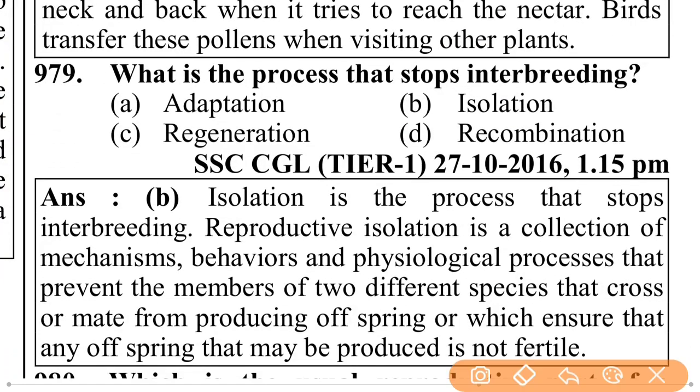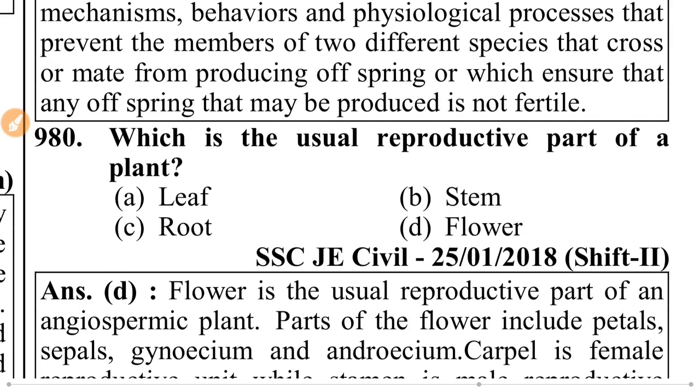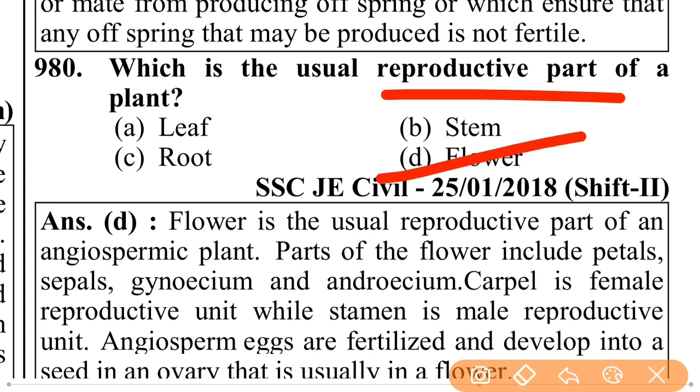What is the process that stops interbreeding? That is isolation. Isolation is the process that stops interbreeding. Reproductive isolation is a collection of mechanisms, behaviors, and physiological processes that prevent members of two different species that cross or mate from producing offspring, or which ensure that any offspring that may be produced is not fertile. What is the usual reproductive part of a plant? That is the flower.